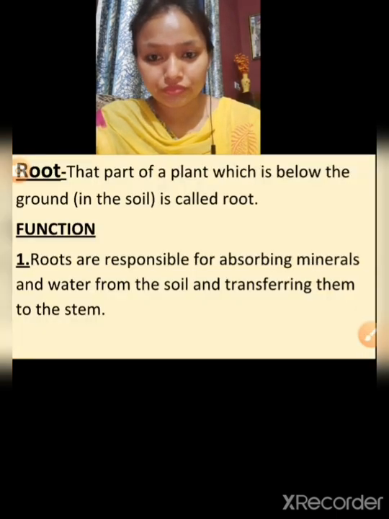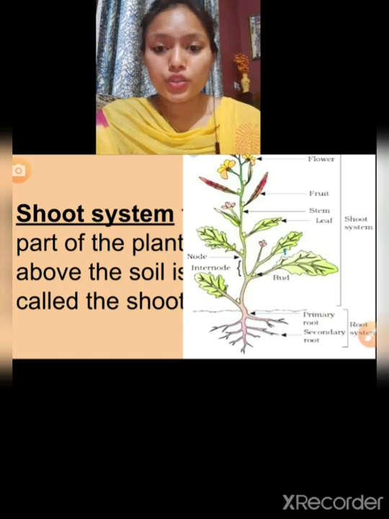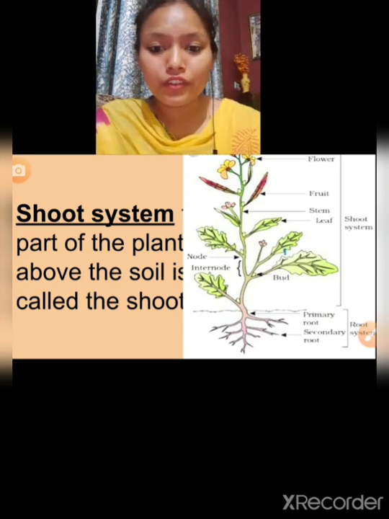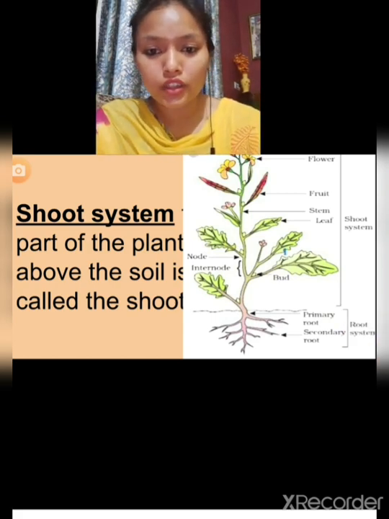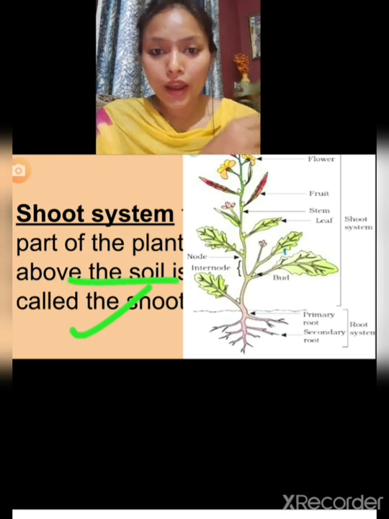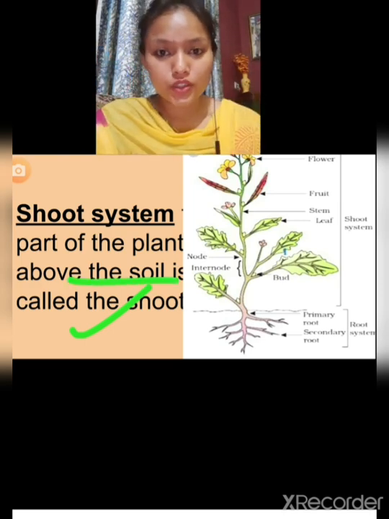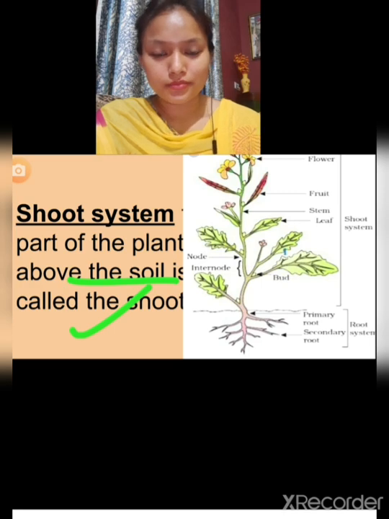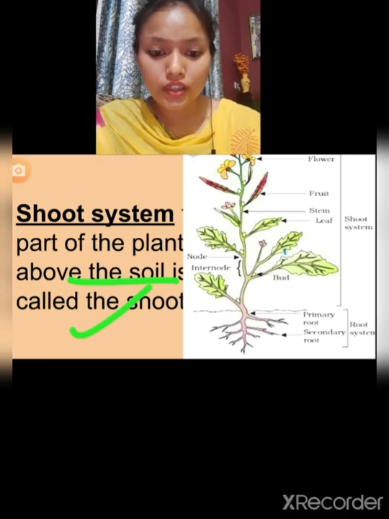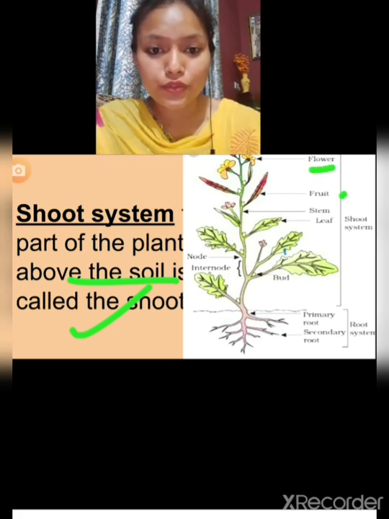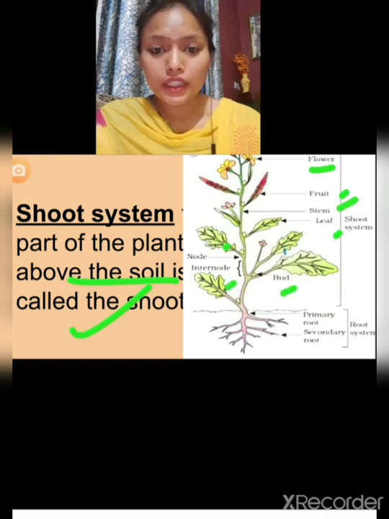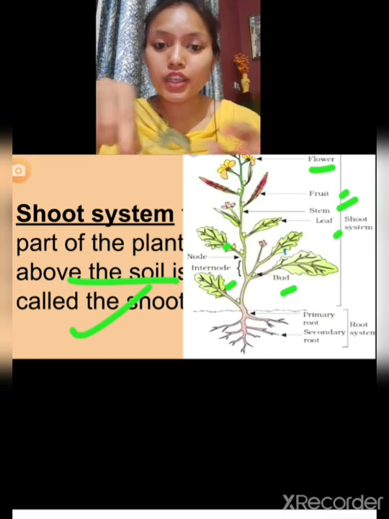So what is shoot system? The part of the plant above the soil is called the shoot system. In the shoot system, you can see flowers, fruit, stem, leaf, nodes, internodes, bud, leaves, all these come under the shoot system.